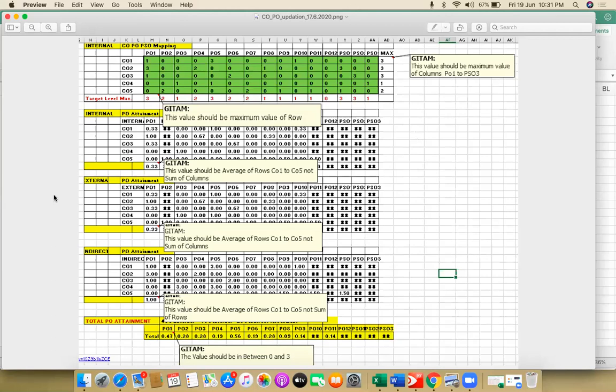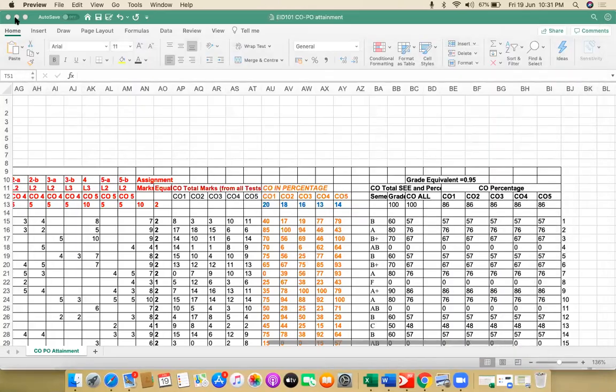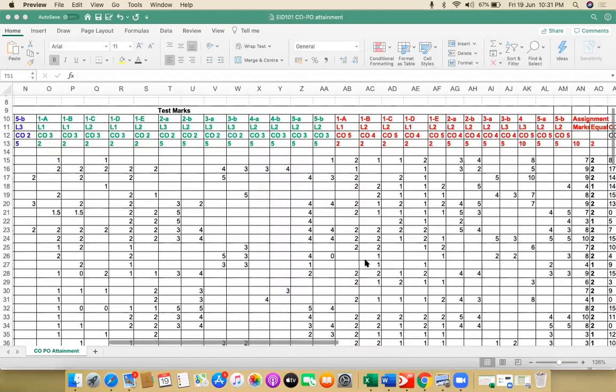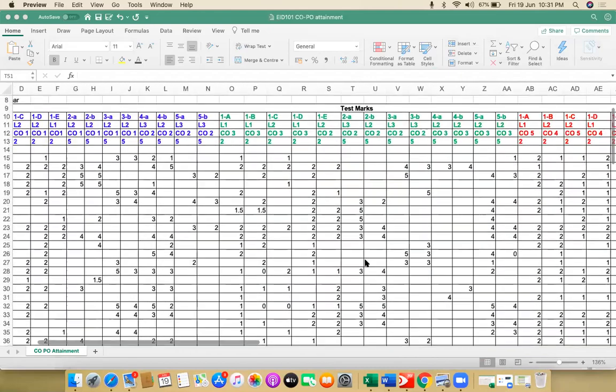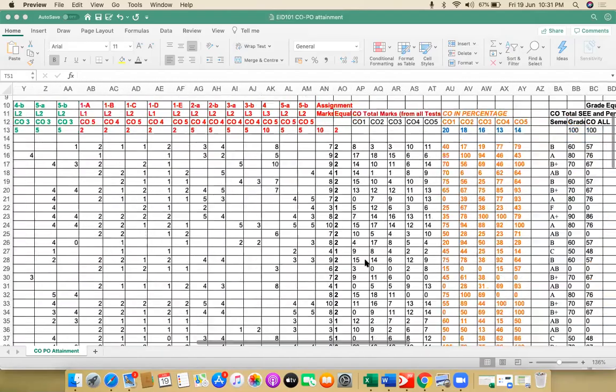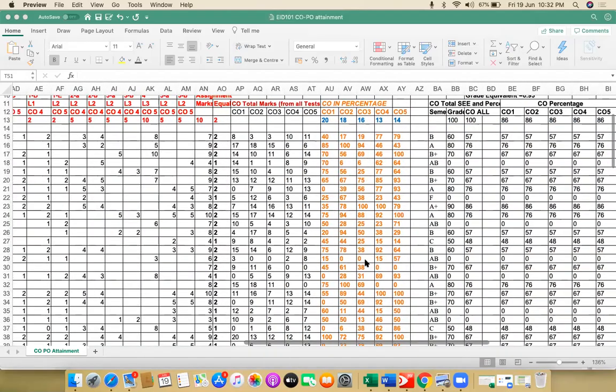So to achieve this, what are the minute changes we have to make to whatever we have done in our earlier format? This was our earlier format, where we entered all our internal marks with respect to mid 1, mid 2 and mid 3, and also did the internal evaluation. There won't be any change here; the internal evaluation will be the same.